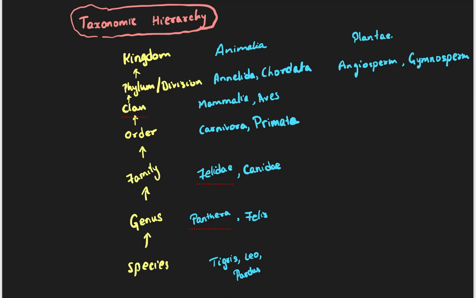Next we have dicot, dicotyledons or monocot. Those are the classes. And next we have monocot.